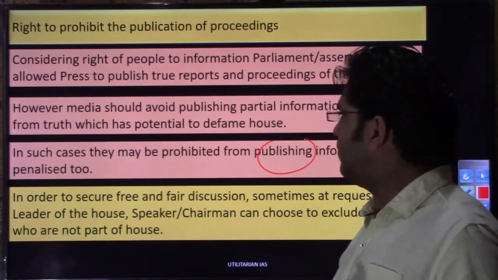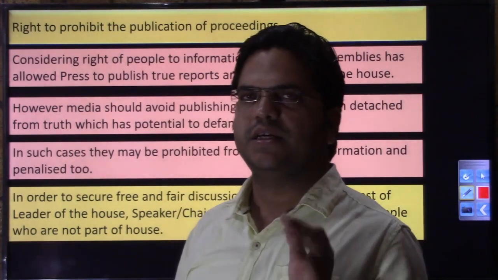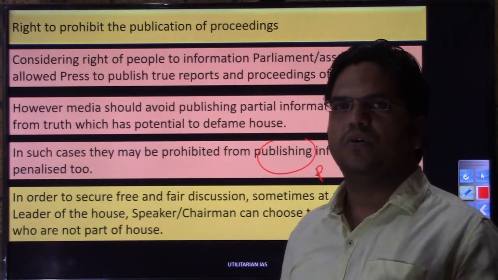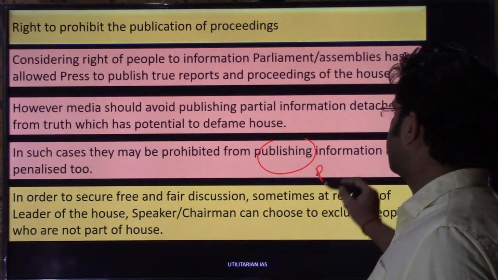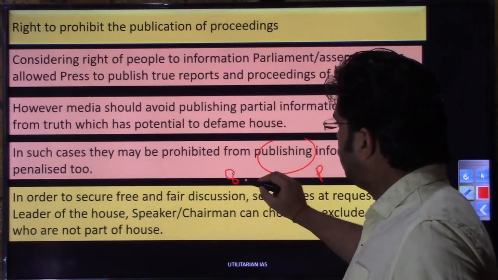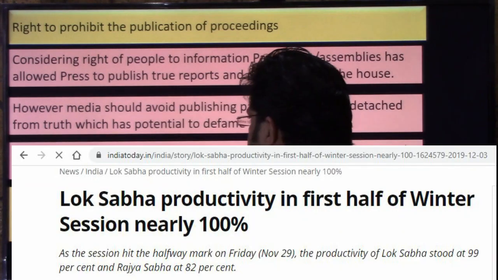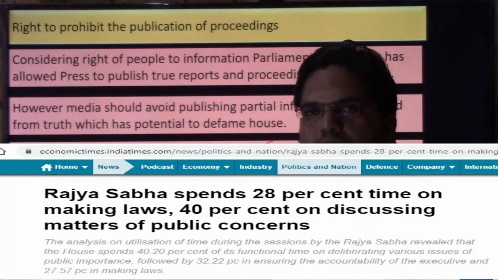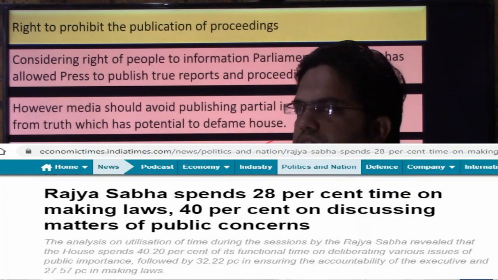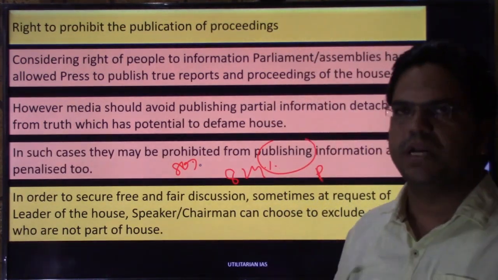You would have seen various print media writing articles on the functioning of parliament and the productivity of parliamentarians, like this session Rajya Sabha has functioned only to 24% of its capacity, or this session only 80% of the capacity, or that Rajya Sabha or Lok Sabha was completely indulged in noise making and time wastage, and this much money was wasted.